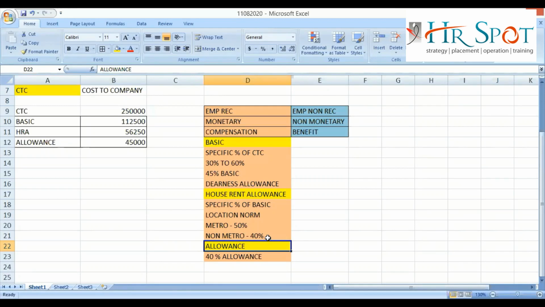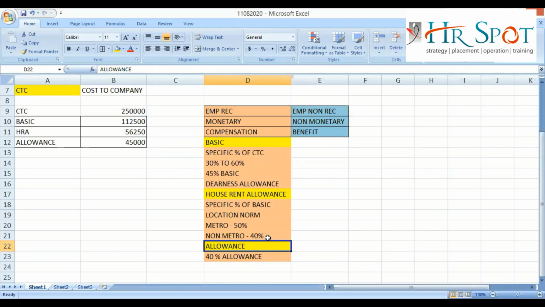So a company can give conveyance allowance, medical allowance, leave travel allowance, other allowance, mobile allowance, special allowance, food allowance, entertainment allowance. One of my students in another batch, Neha, was telling that her company is giving furniture allowance. So a company can give any allowance they want, but it is not obvious that you will get all the allowances when you are working in a company.